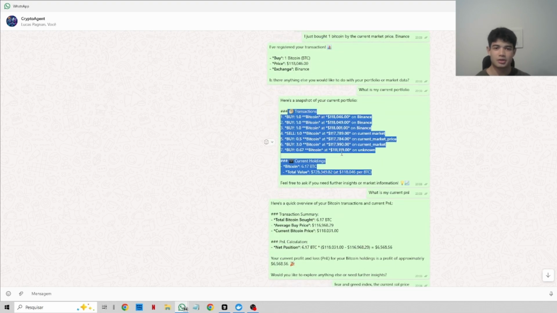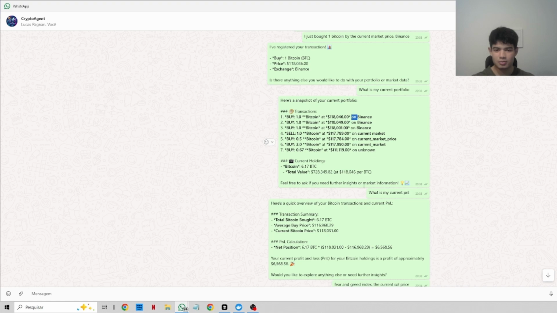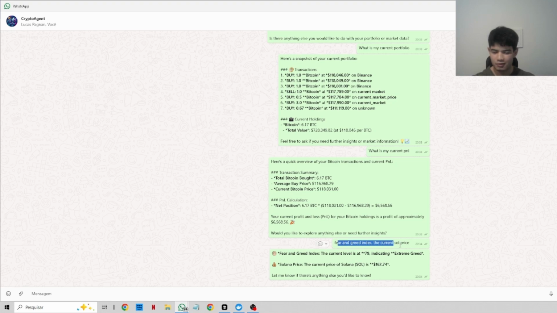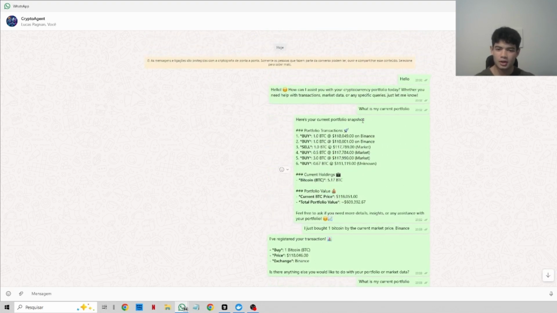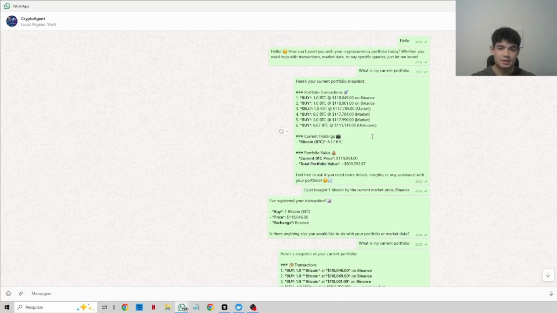You can add as many transactions as you want, as many cryptos as you want. So if you have Solana, Ethereum, you can use it here as well. So if you want to know just the PNL of the Bitcoin and you have a lot of coins in your wallet, all you gotta do is say what's my current PNL on Bitcoin, and the bot is going to be able to understand the message and retrieve the data of the Bitcoin. Also the Fear and Greed index, and we have the Bitcoin dominance as well, if I'm not wrong. Also, if you want to add more functions, more tools here, you can. Just gotta change the code, which is the next step of this video.